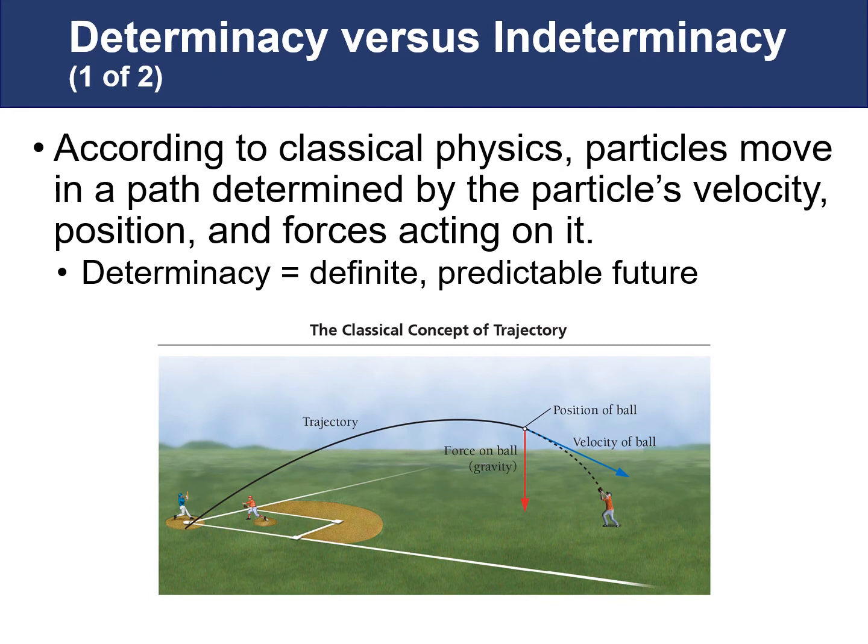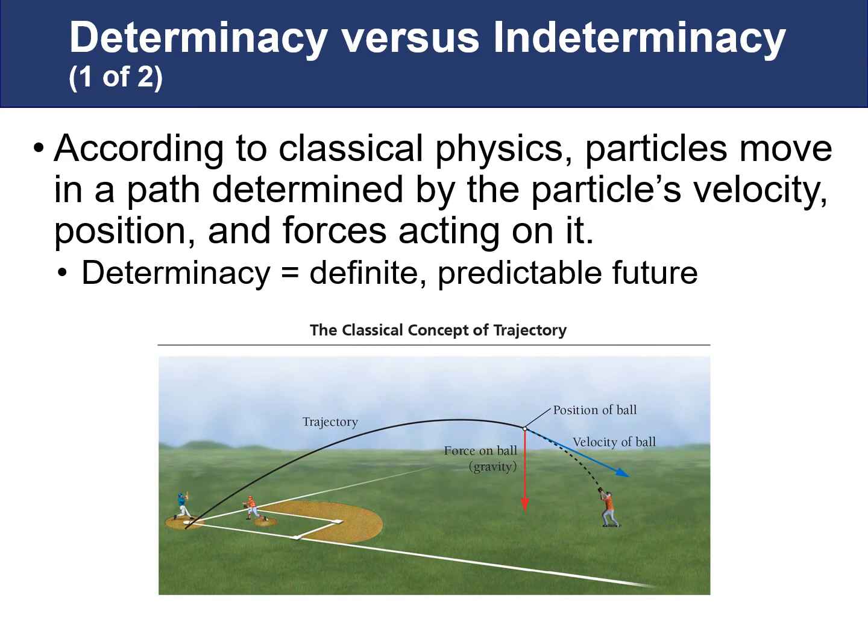This concept of not being able to determine the exact position and velocity might seem strange, because according to classical physics, particles move in a path determined by the particle's velocity, position, and the force acting on it. This is what we would call determinacy. We have a definite predictable future for all objects. The reason why this would seem more familiar to us is because if you think about the objects that we interact with every day, the mass of those objects is huge, particularly compared to Planck's constant, which is 6.626 times 10 to the negative 34th joules per second.